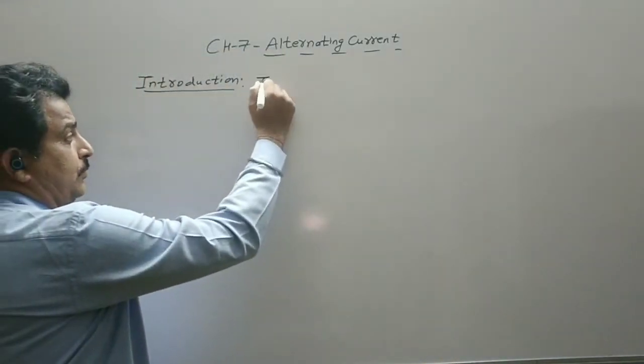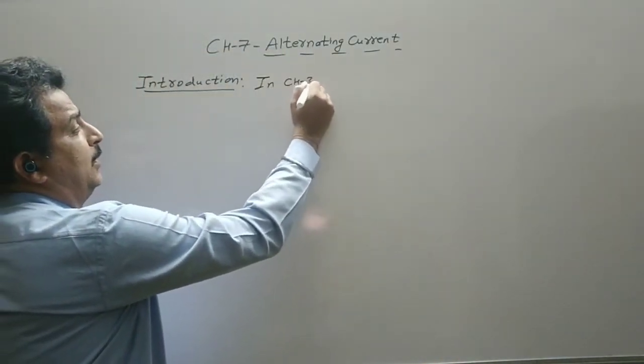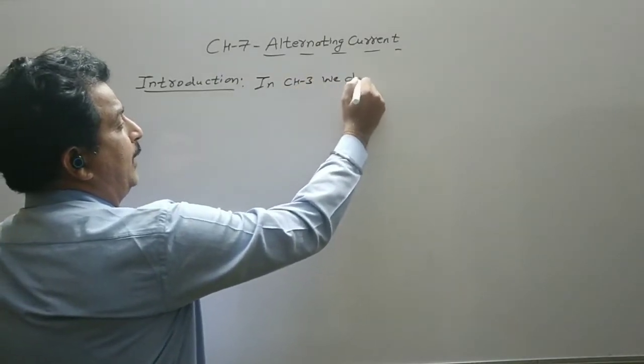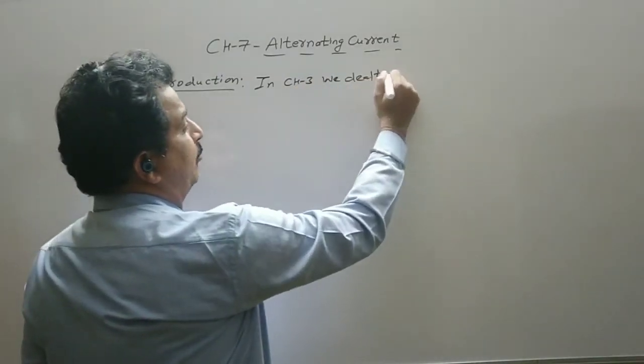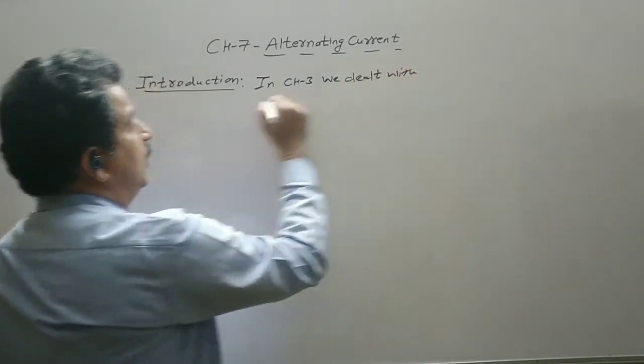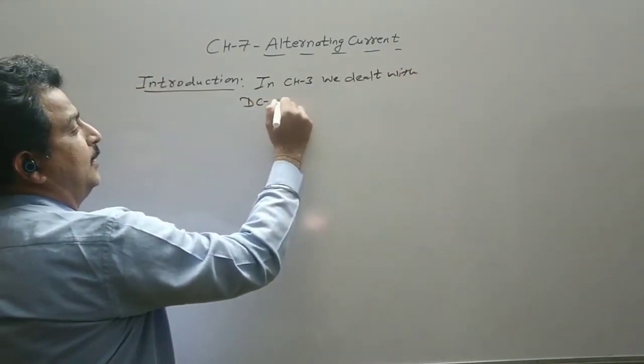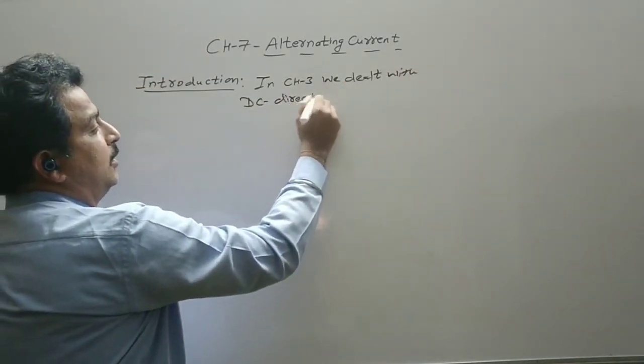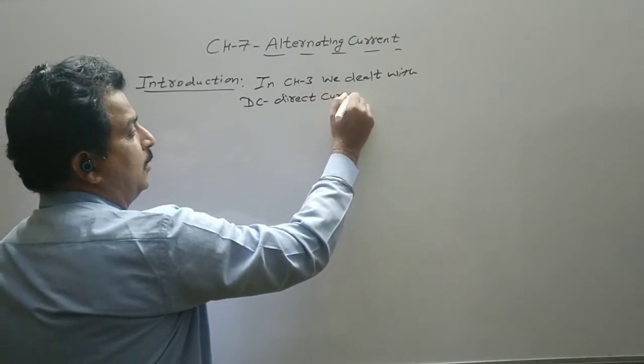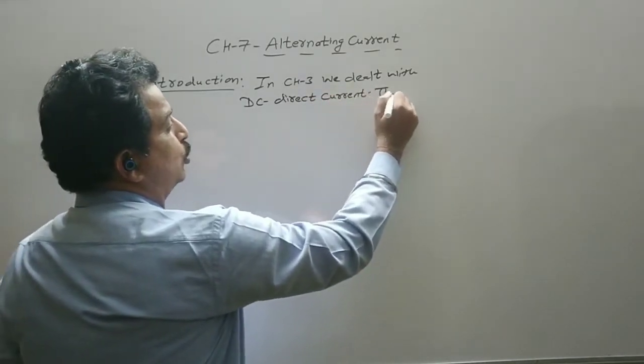So in chapter 3 we dealt with DC, that is, direct current.